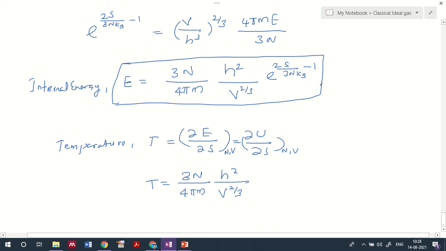When you differentiate that, you will get e raised to 2s by 3nkB minus 1 into 2 by 3nkB.